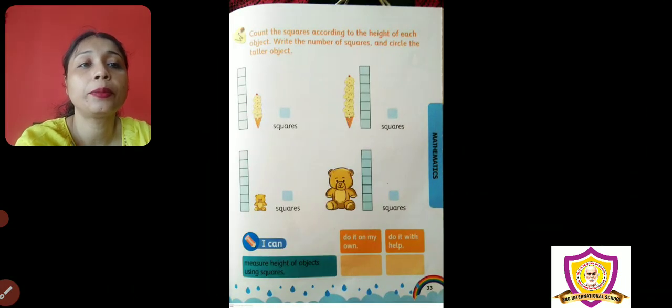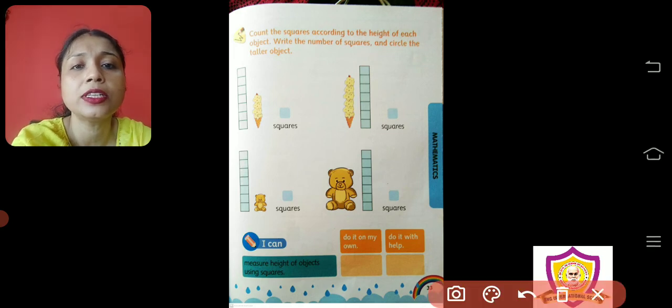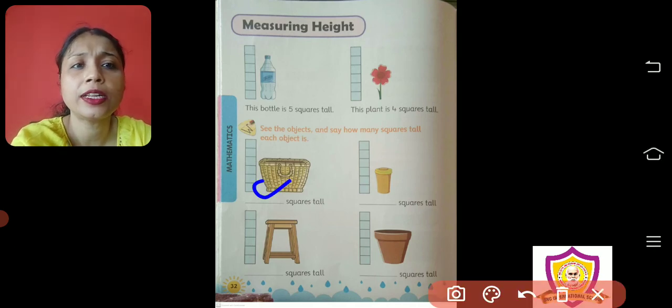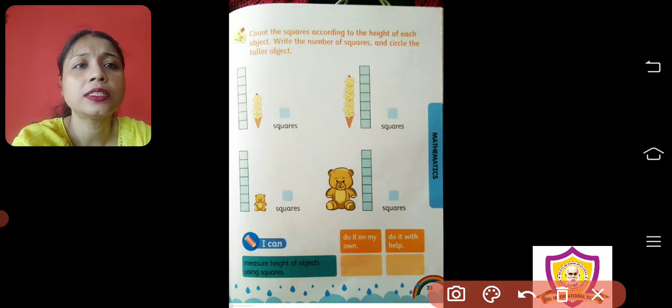Now we will turn to page number 33. Here also first you have to find the height. There are 2 ice cream scoops. You have to find out the height, and here what is the difference? Here you only have to write the number of squares. You don't have to write the way we have done. On this page you have to write here, and on page number 33 you write the same number in this small box.